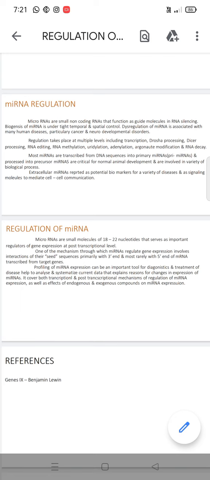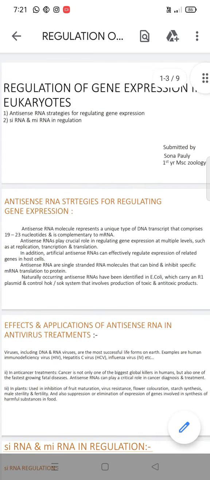Here we are concluding. Before that, what did we study today? First is antisense RNA strategies and their effects and applications. An antisense RNA molecule is a DNA transcript comprising 19 to 23 nucleotides that is complementary to mRNA. Some effects and applications are in viruses, plants, and anti-cancer treatment.